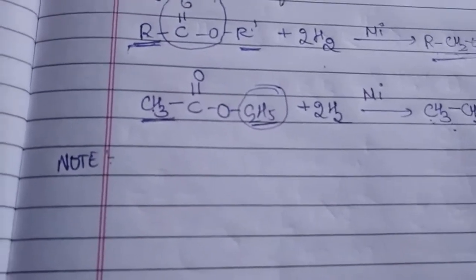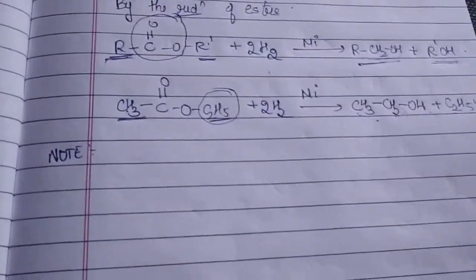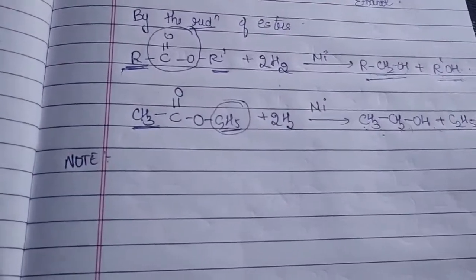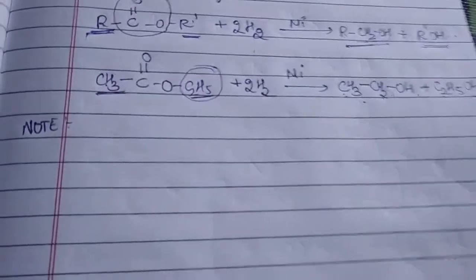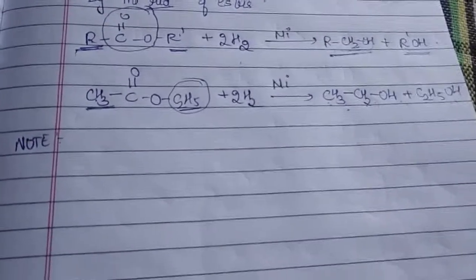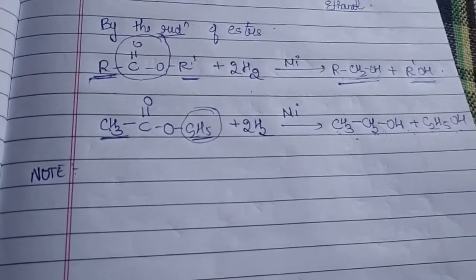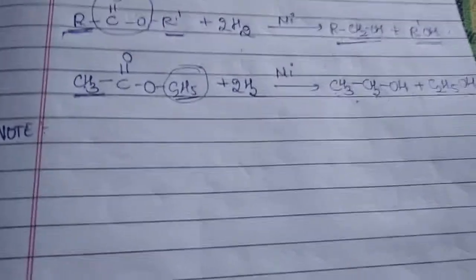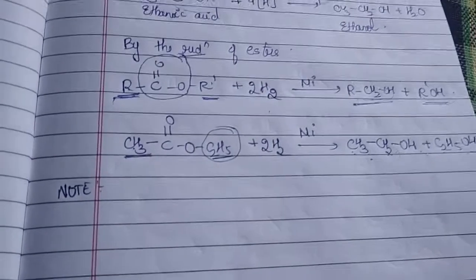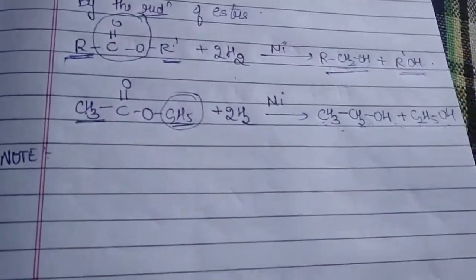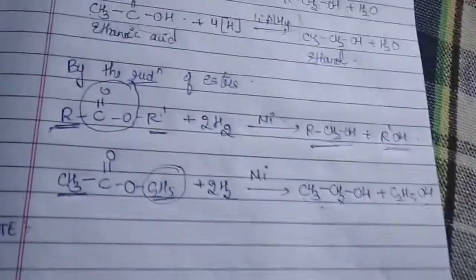Is that true? Okay. But one important thing what industries follow is, there should be a minimum cost, maximum profit. So whatever the lithium aluminum hydride we are choosing, it is a very expensive part. So we want a measure in such a way that, of course, we should get the final product as the alcohol as we have got, but also we have to follow some different step in which we have to invest less. So what they did, let us check it out.